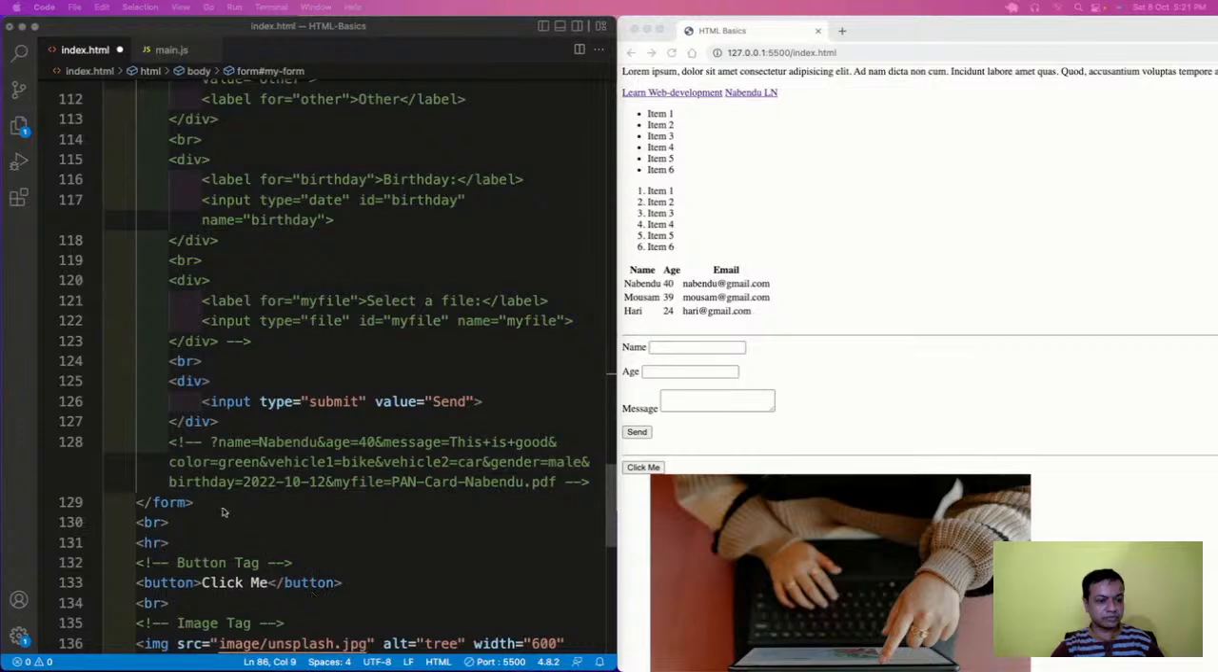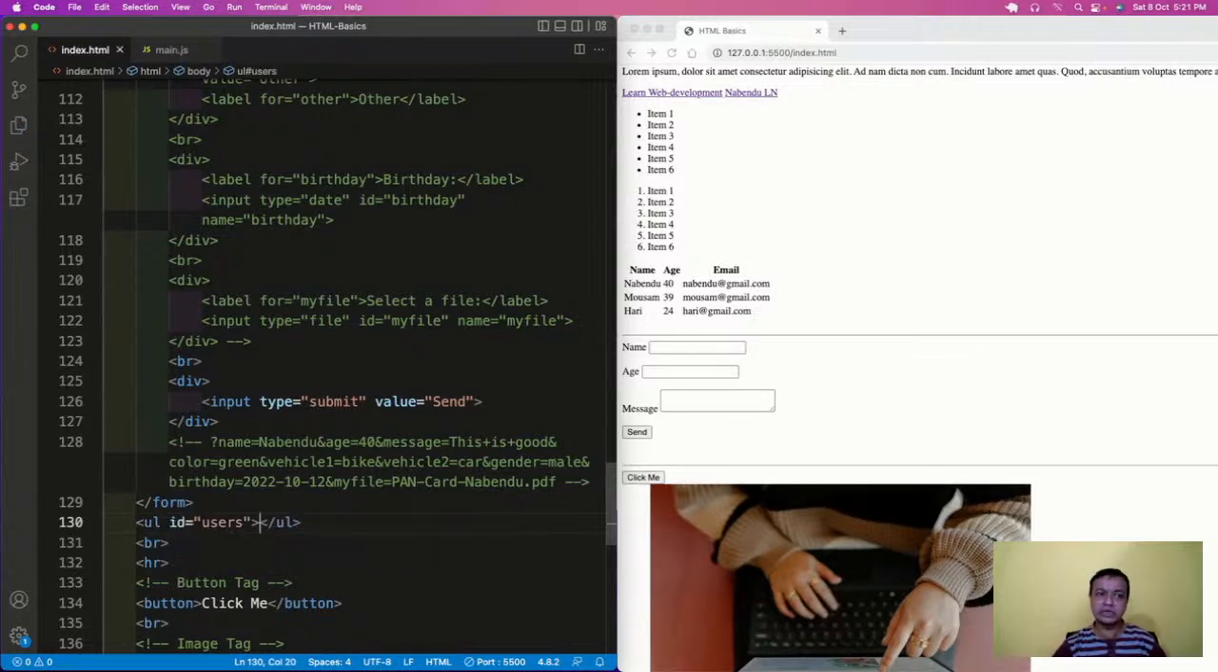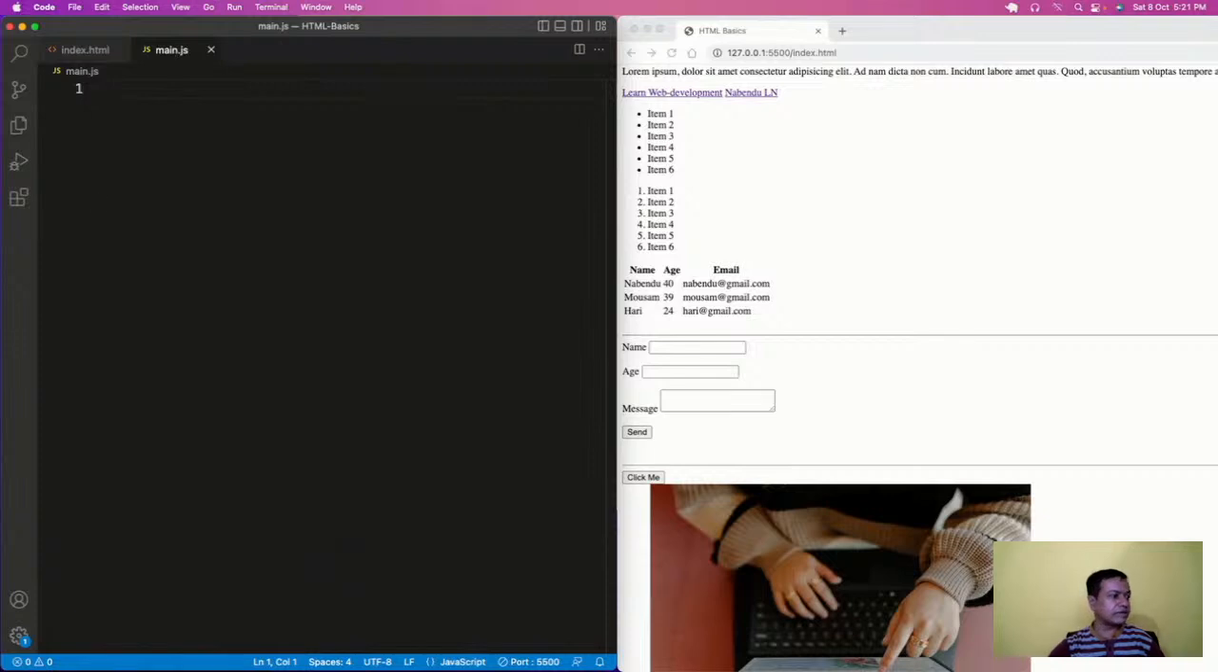Where is my form ending? Form is ending here. So I'll have an empty ul and hash of users. Okay, so I will have an empty ul like this. Right now it is not having anything, but JavaScript is very powerful. We can do a lot of things with JavaScript. So we have to select elements in JavaScript, and what we're doing right now is known as DOM programming.